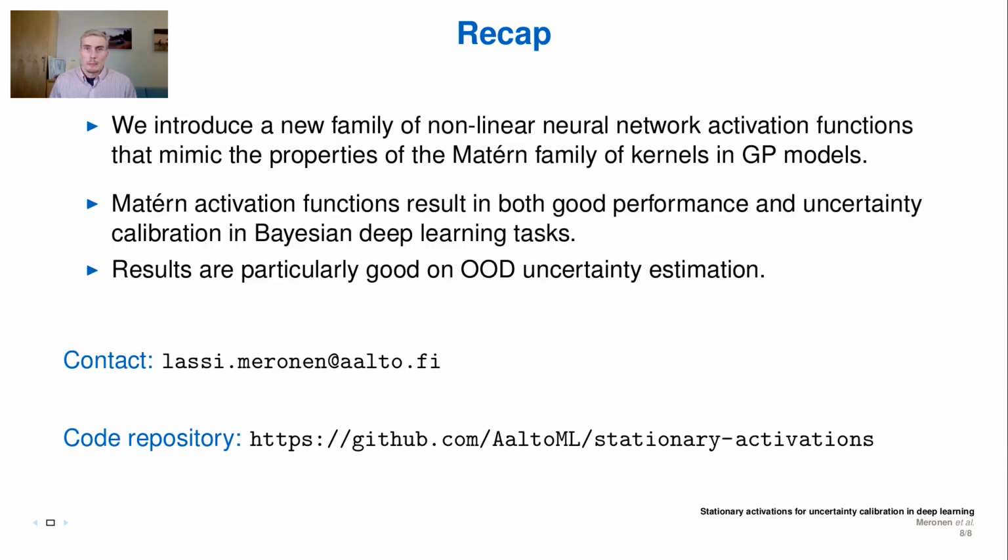And then a short recap. We introduced a new family of nonlinear neural network activation functions that mimic the properties of the Matérn family of kernels in GP models. Matérn activation functions result in both good performance and uncertainty calibration in Bayesian deep learning tasks, and results are particularly good on out-of-distribution uncertainty estimation.